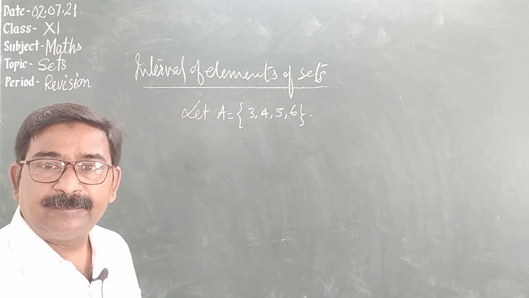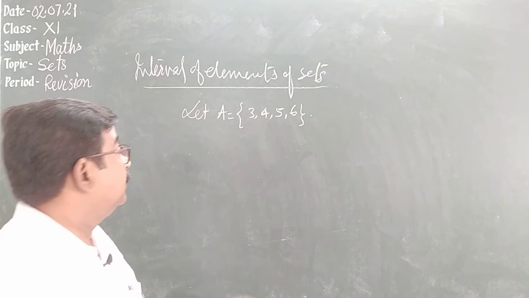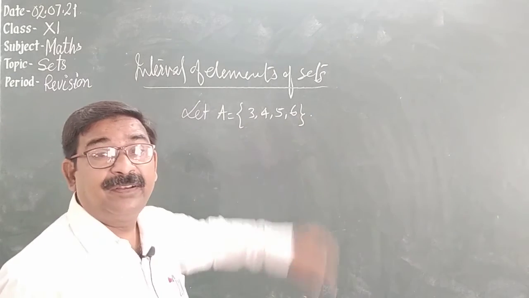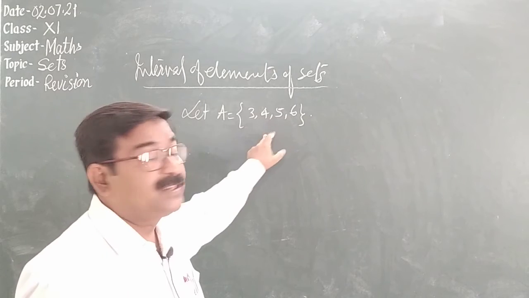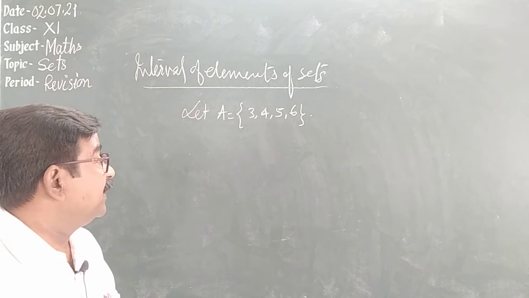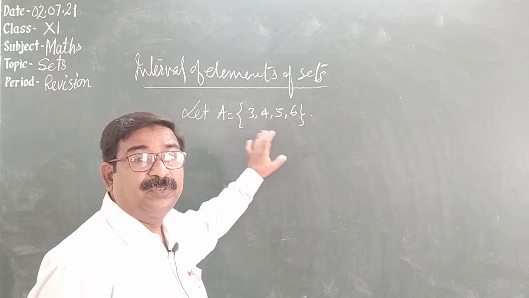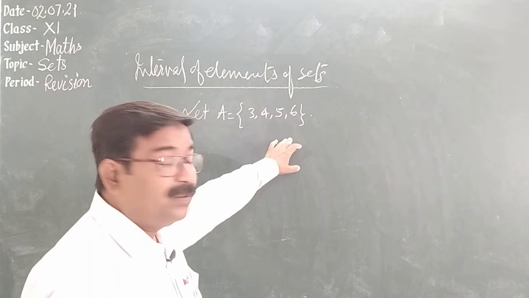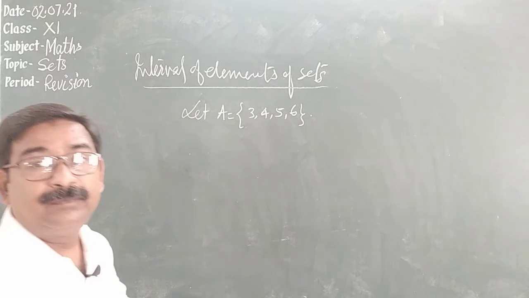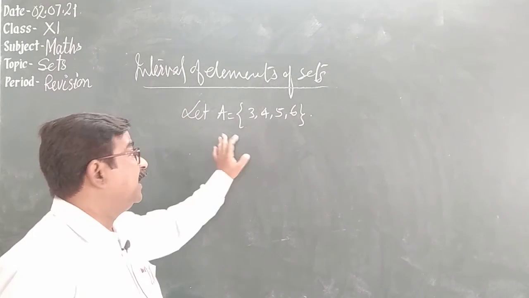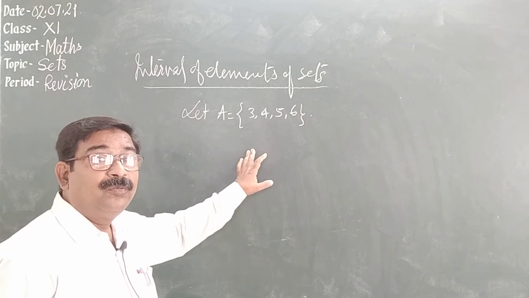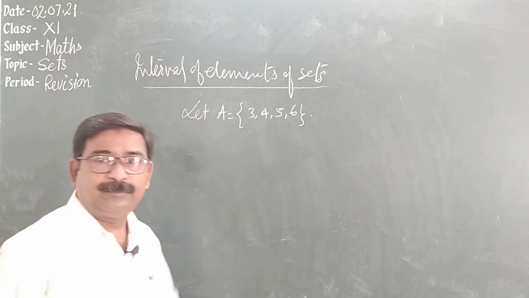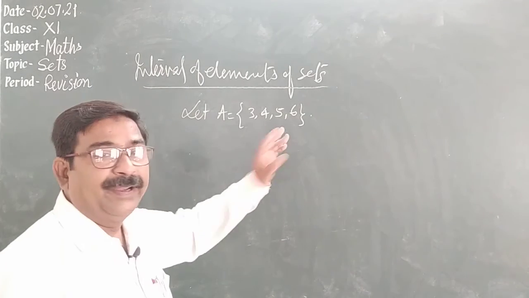This is one statement. Second statement, we can say the elements of this set A of natural numbers are between 2 and 7. So all natural numbers between 2 and 7, the same set. We can say the elements of this set are from 3 onward but less than 7, means starting from 3 but less than 7. Or we can say that the elements of this set are between 2 and up to 6, so including 6 but not 2.